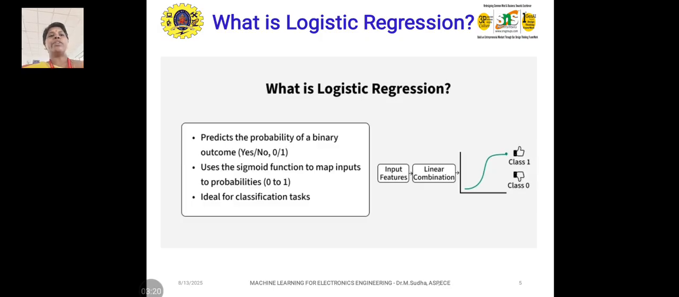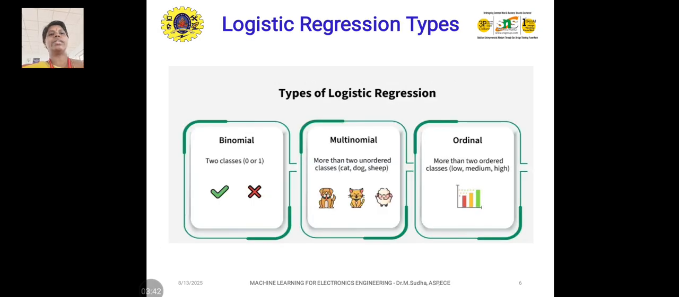It uses the sigmoid function to map inputs to probabilities. So it may be the probability of a 0, or the probability of occurrence of 1, and it is ideal for classification tasks. Just see this image: here input features are there, then a linear combination, and then we get either class 1 or class 0. This is how logistic regression takes place.